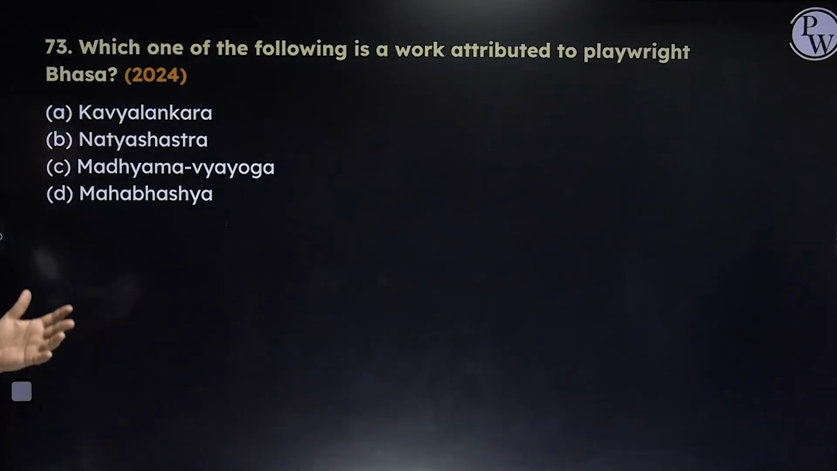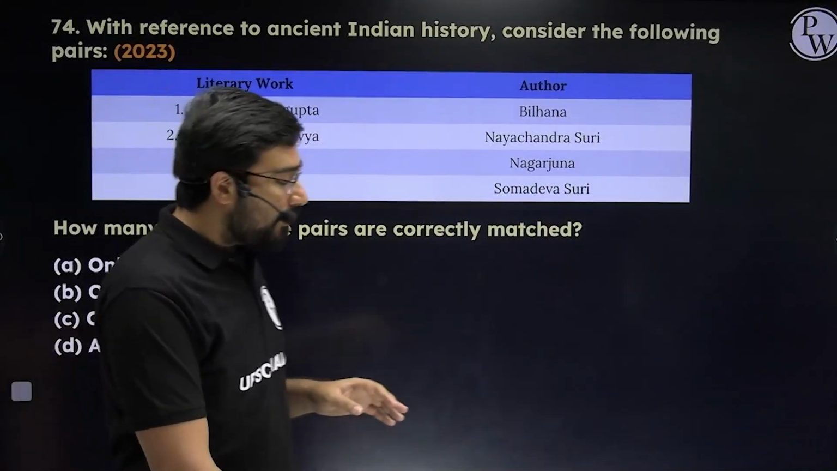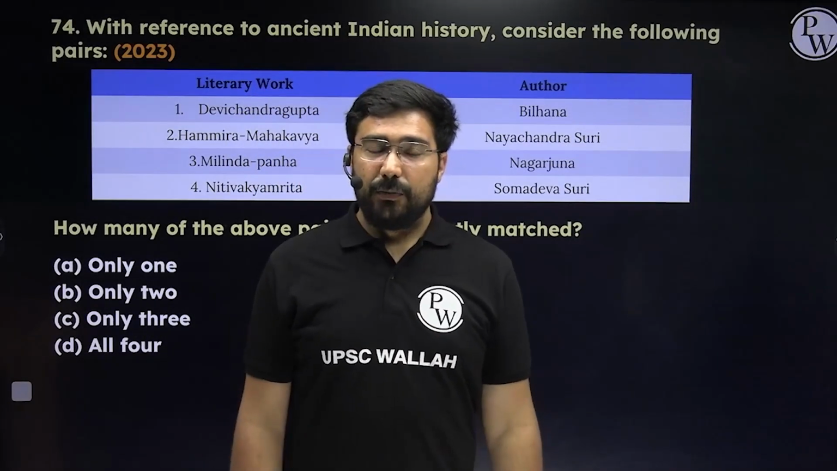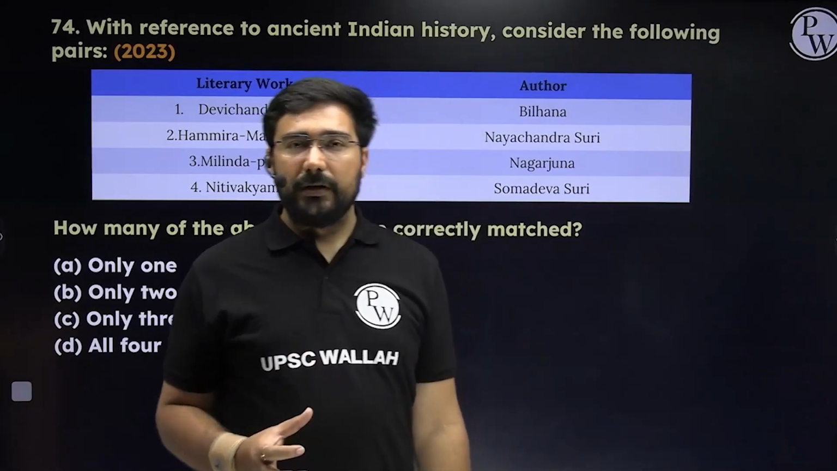Next, the following is a work attributed to the playwright Bhasa. Bhasa wrote the play known as Madhyama Vyayoga. Answer will become C. These are pure literature questions and you have to remember the facts. There is no other way to survive here. So please focus on literature. One area which is very prominent in literature is the Gupta period.